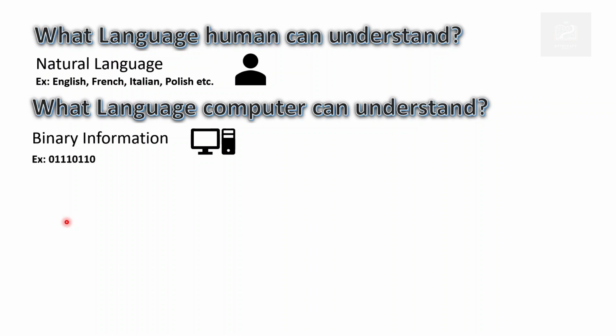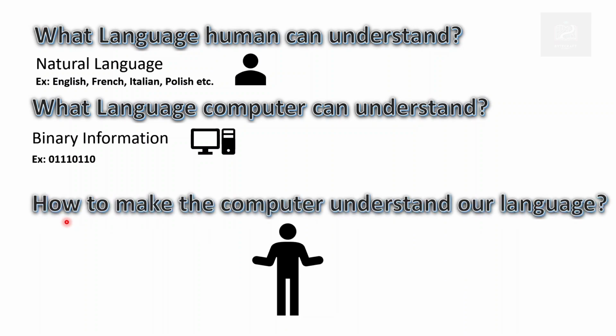For example, 0 1 1 1 0 1 1 0. This is binary information that a computer can understand. Now, there is a question: how do we let the computer understand our language? To understand that, let's understand one analogy first.